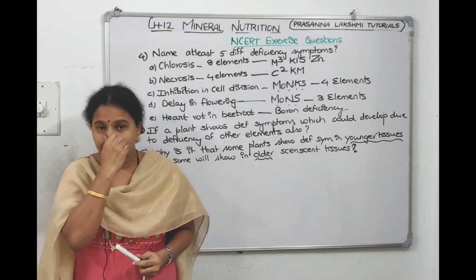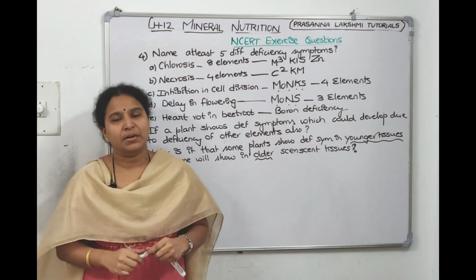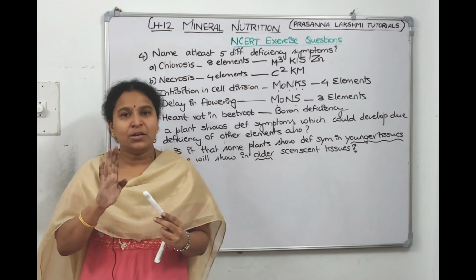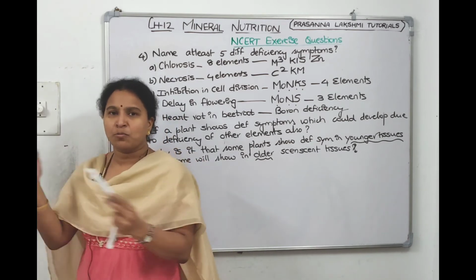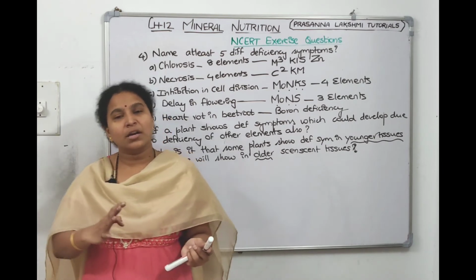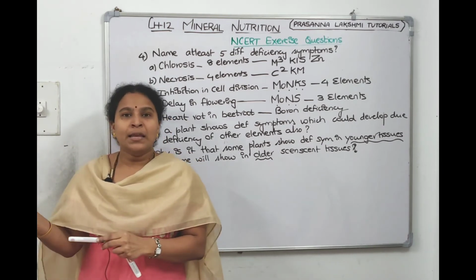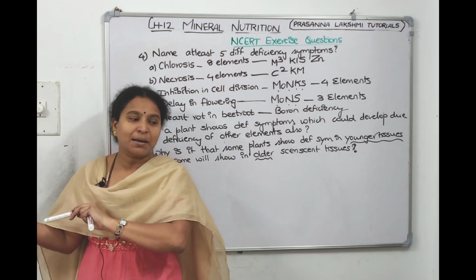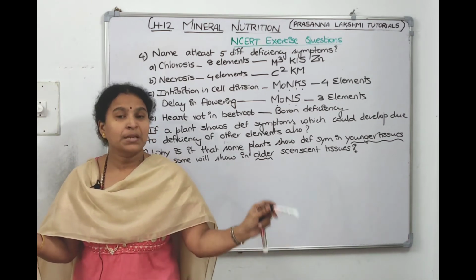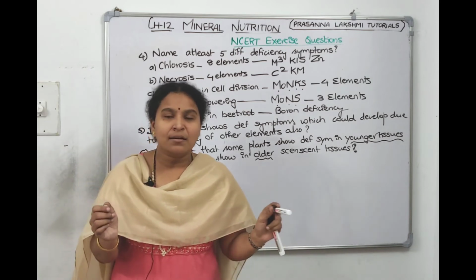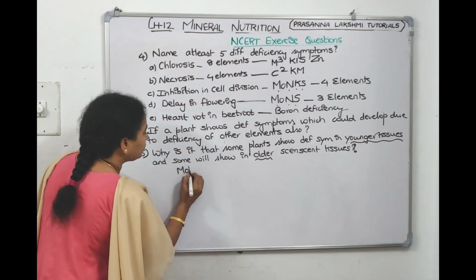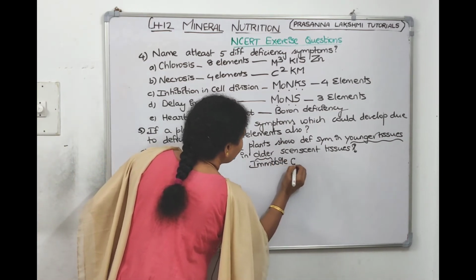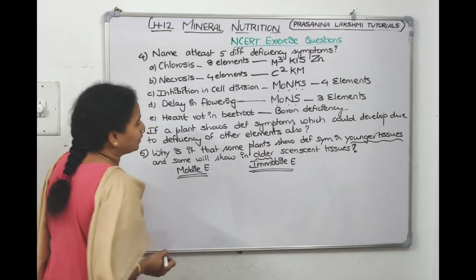If you remember, we can classify elements under mobile elements and immobile elements. Suppose, for example, I have a mobile phone and I get a call, and I need to give it to my family members. I can just pass on the mobile, because a mobile phone can go, right? I can pass it to some other room also. If I have a landline connection and the phone is ringing here, then I should ask my family members to come and attend the call here, because this phone can't move. A landline phone can't move, right? In the same manner, there are certain elements called mobile elements and immobile elements, like your landline phone, which is the immobile element, and your mobile phone, which is the mobile element.